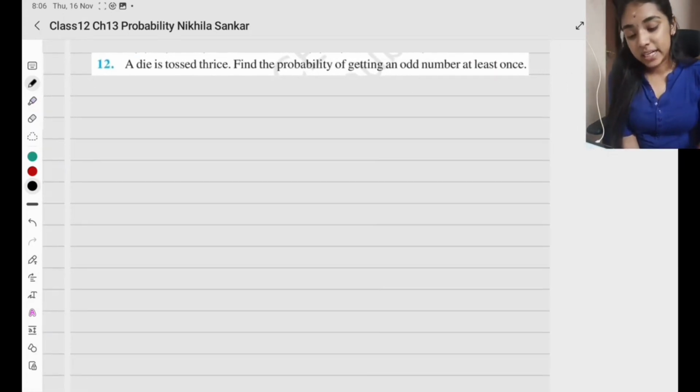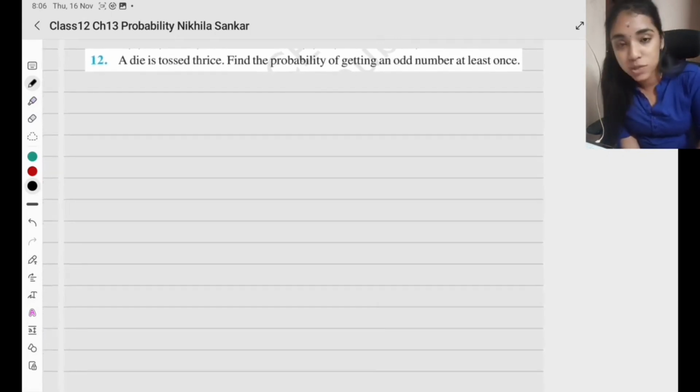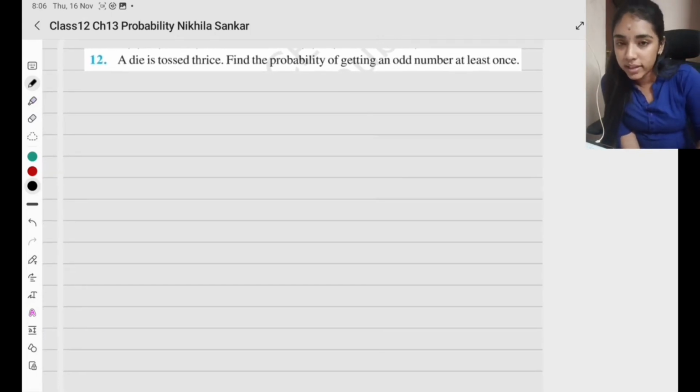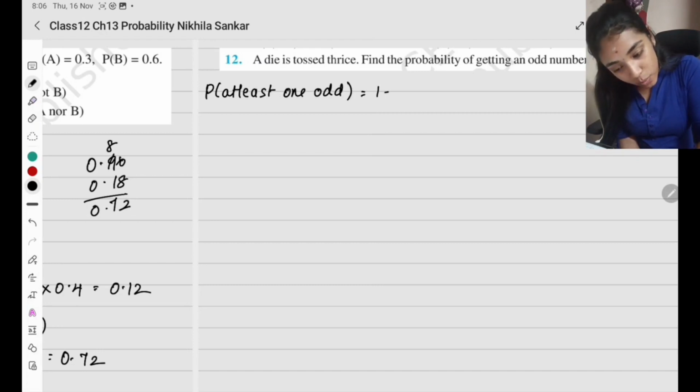Question number 12. A die is tossed thrice. Find the probability of getting an odd number at least once. At least once means 1 time, 2 times or 3 times. So what can we do? Probability of no odd number and then 1 minus that. So what is it basically? Probability of at least 1 odd is going to be 1 minus probability of no odd.